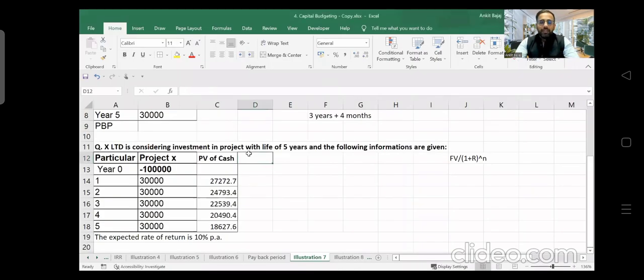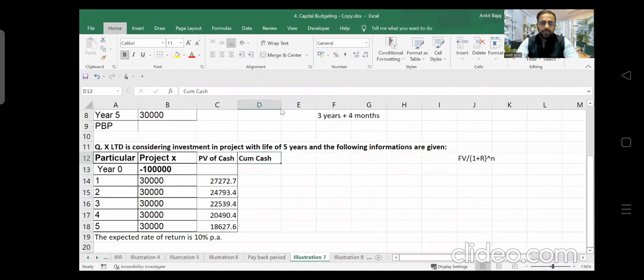Now, what we have to do, we have to calculate cumulative cash flows. Remaining steps are same. How will you calculate the cumulative cash flows? Simply, you have to add all the cash flows. So this is the first year cash flow. What is going to be the second year cash flow? First year plus second year cash flow. Then you have to copy the values here, right? So if you see here, we have copied the values.